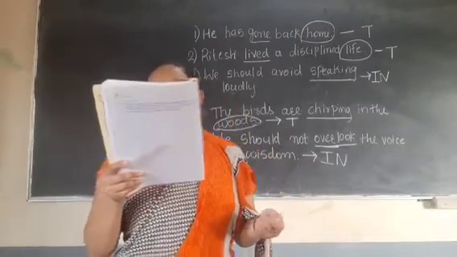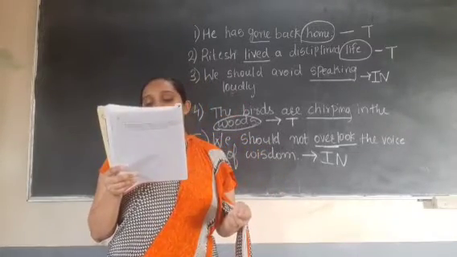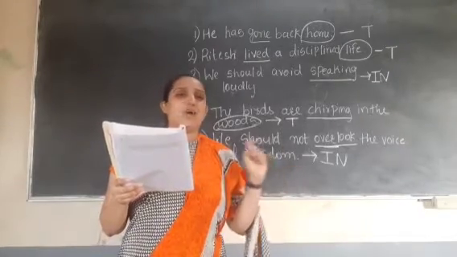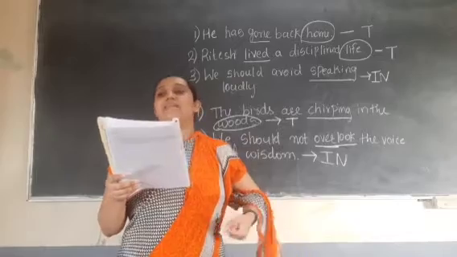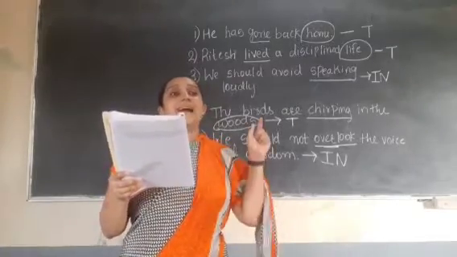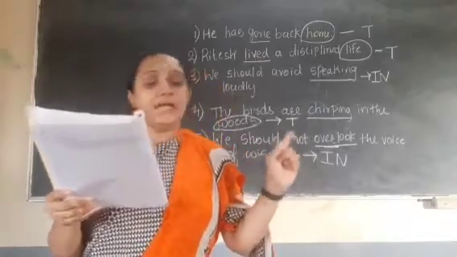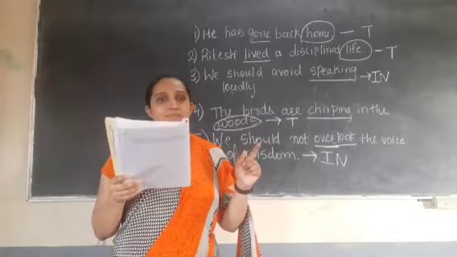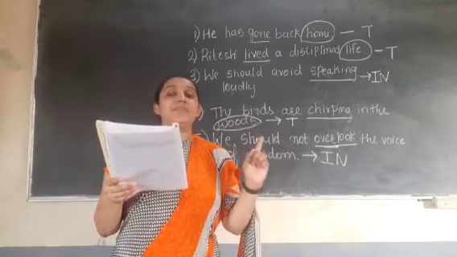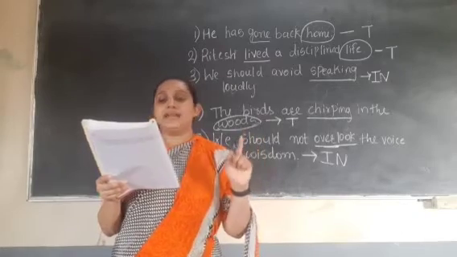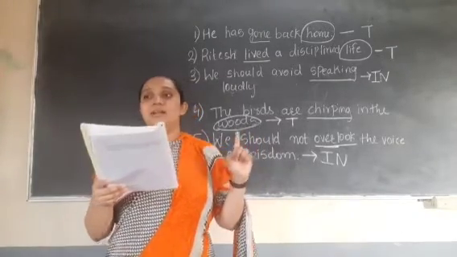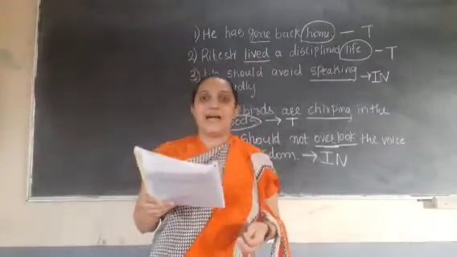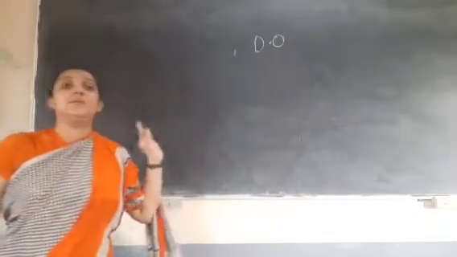Now next. He ran very fast but failed to win the first prize in the 100-meter race. Ran. But now with ran is any object there? No. So this ran will be which verb? Intransitive. What about failed? Is it an action? Right, verb. But which verb? Is it transitive or intransitive? Is there any object? No. So which verb? Intransitive. Very good. Now last, it's very easy if you listen properly.